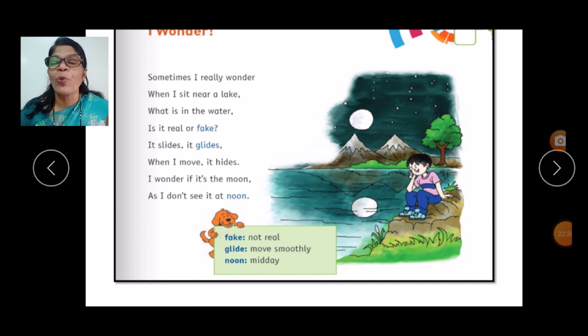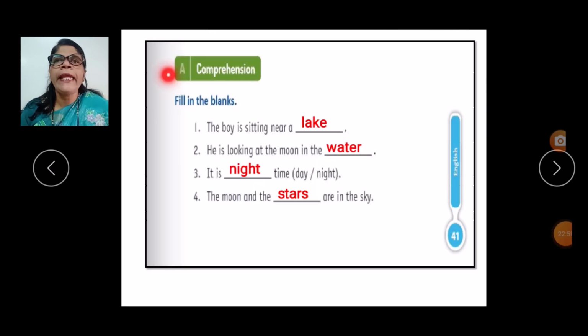Now the boy is just wondering what is in the water. Is it real or fake? So the boy is saying, I wonder if it is the moon, as I don't see it at noon. Now let's go to the word meanings, children. Fake, not real. Glide, move smoothly. Noon, midday.